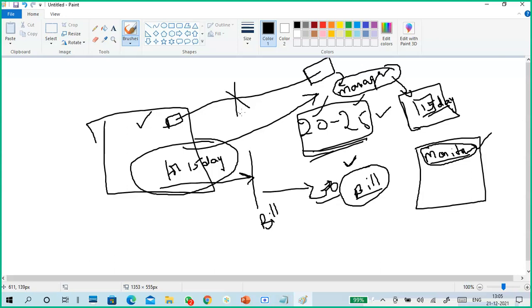Okay, so the example is about service level management, business level management, and service level agreement. This is another example. One is for monitoring, another for SLA, SLM, and BLM, business level management, or business management.